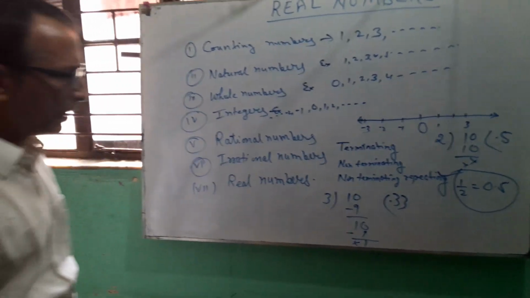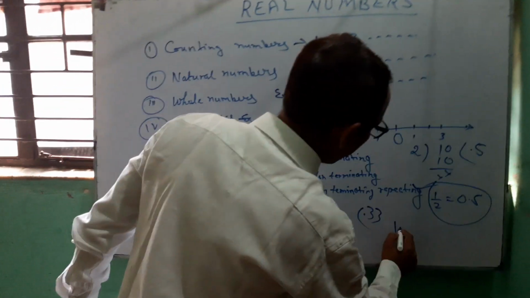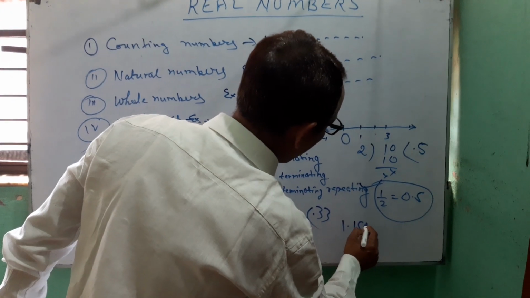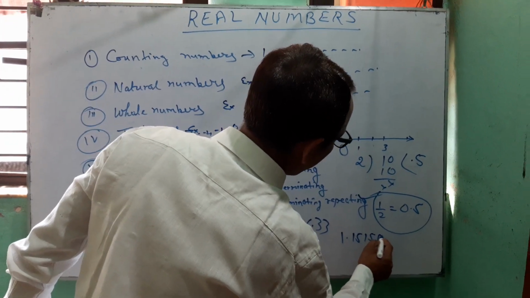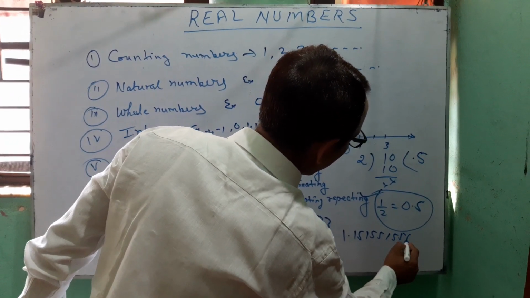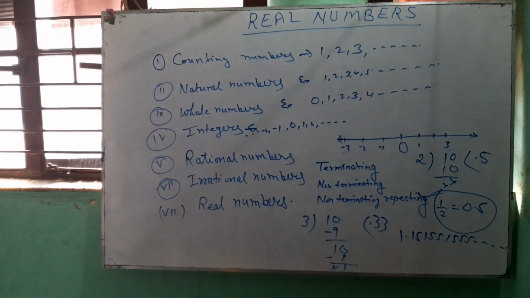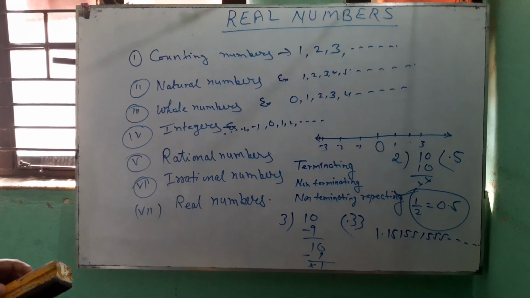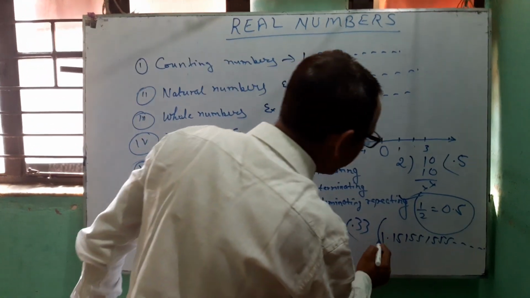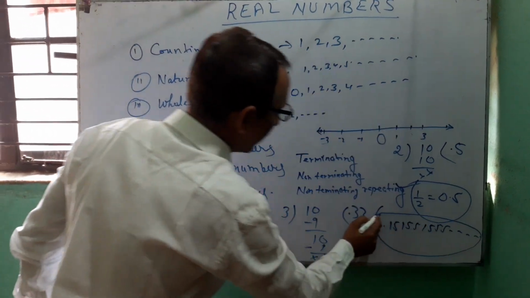As an example, 1.151551555 and so on. That is the example of non-terminating non-repeating, so it is an irrational number.